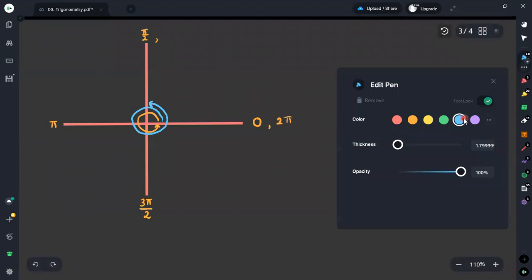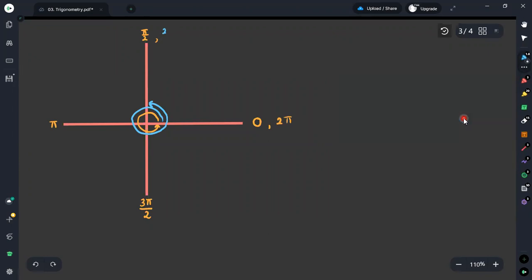Therefore you will get the value here as 5 times π divided by 2. It is because once you come to this point, now you have completed 2π, then it is added to π over 2, which gives the value 5 times π divided by 2. Therefore, another π divided by 2 has to be added.